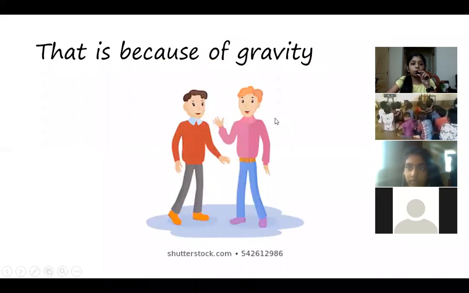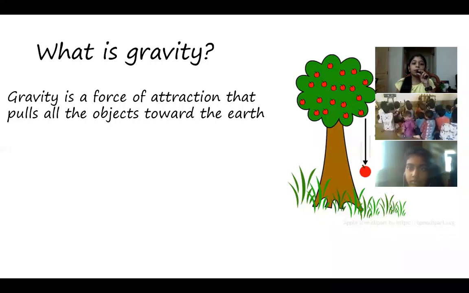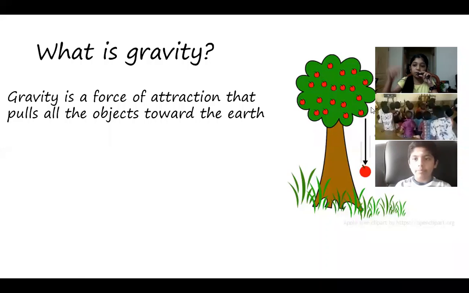Okay. So what is gravity? Gravity is a force of attraction that pulls all the objects towards the earth. If gravity is not there, we'll be just floating. You can see in the image, right? An apple is falling downwards only because gravity pulls it.